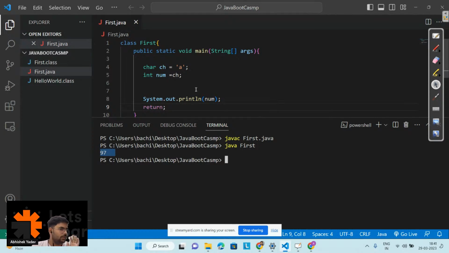No issue. Yes or no, guys? I am getting 97 here. So let's try to understand, for those who are saying we are getting an error, why we are getting 97.